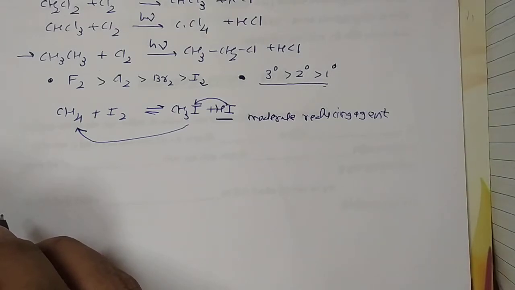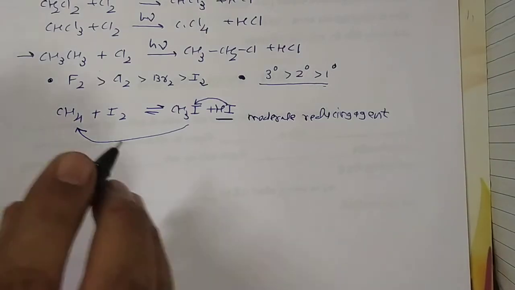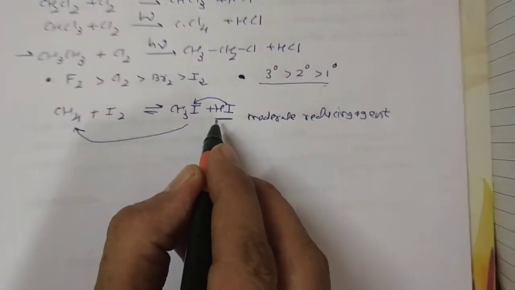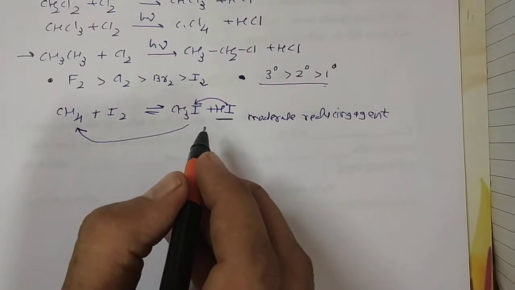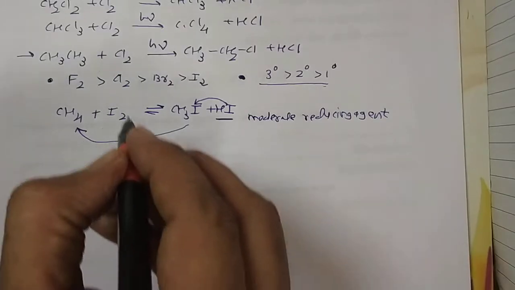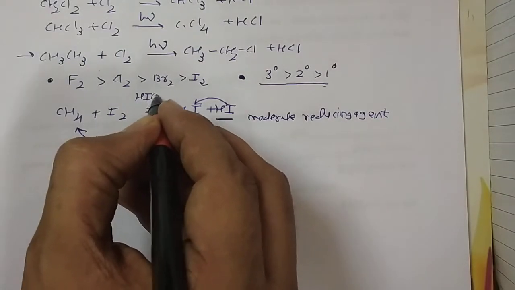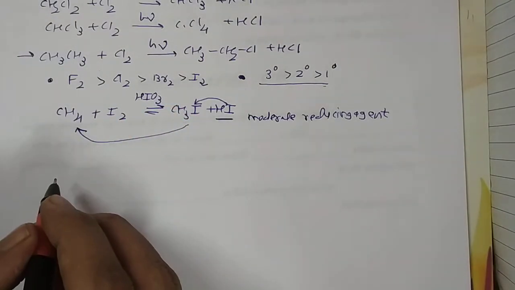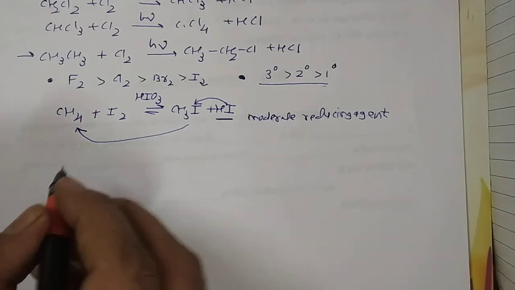However, iodination can be carried out. In most cases iodination is carried out in presence of an oxidizing agent such as HIO3, meaning iodic acid, or HNO3.